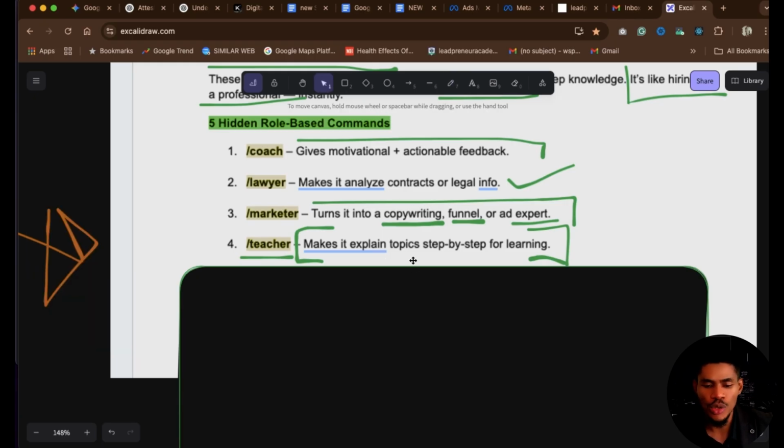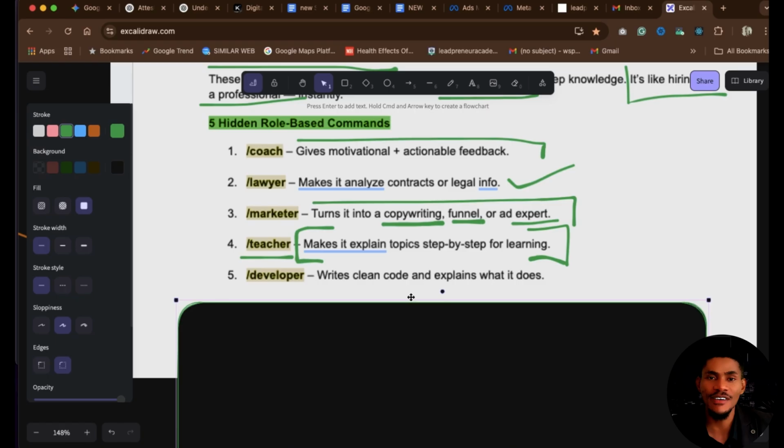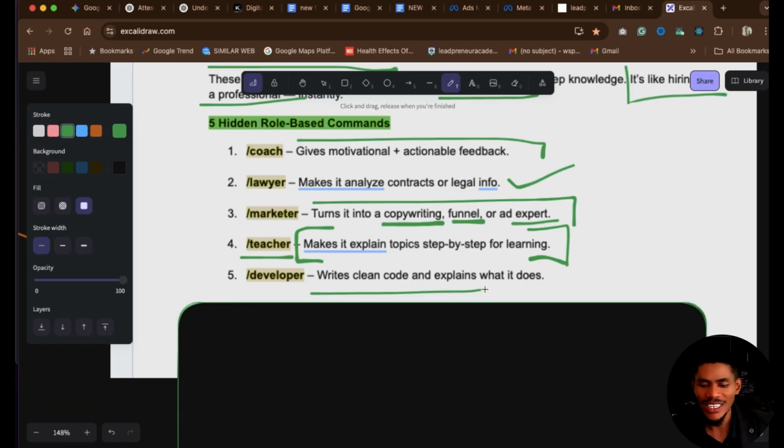And the last command we'll be using is developer. This is very good. Now, when we say developer, what we are doing is asking ChatGPT to write clean code. I'm talking about programming. Yes, it's going to write programming language for you. If you just say, give me this information as a developer, or create this thing for me as a developer, ChatGPT will literally start writing code and it will explain what this code means to you. So we might be looking for the same thing, but the moment we change the role that we are giving ChatGPT, the answer and the response becomes different.